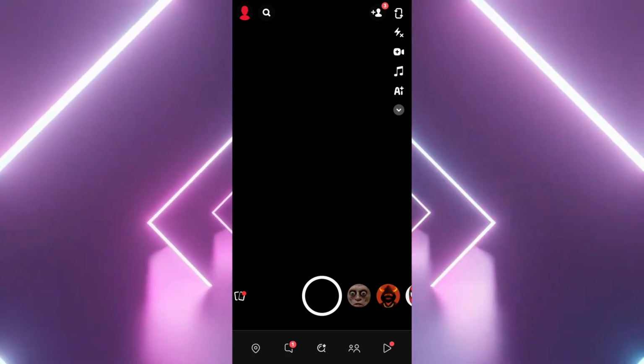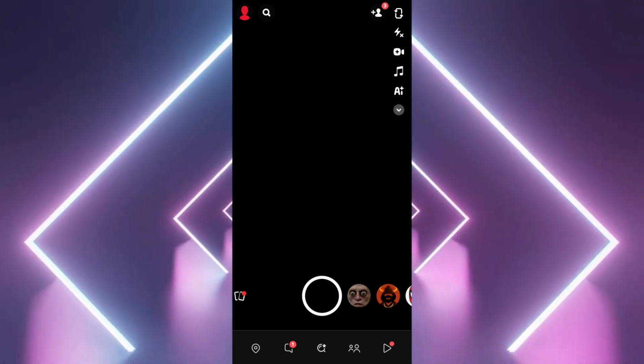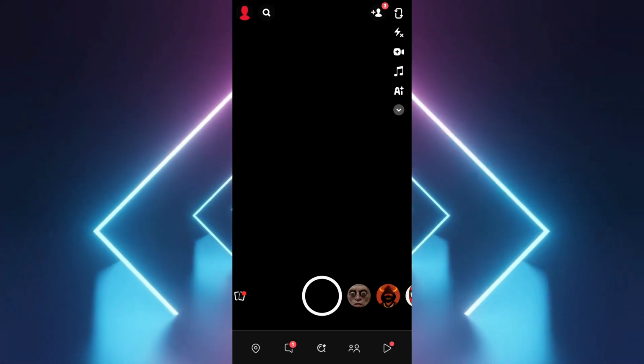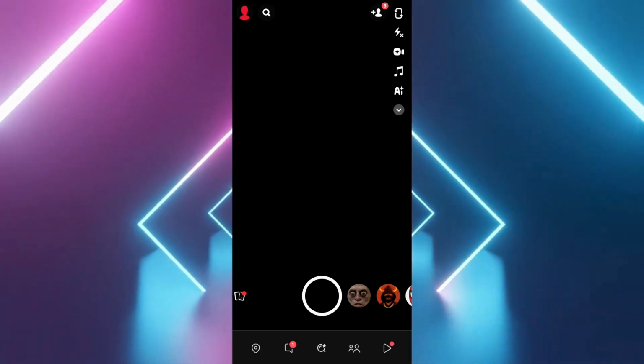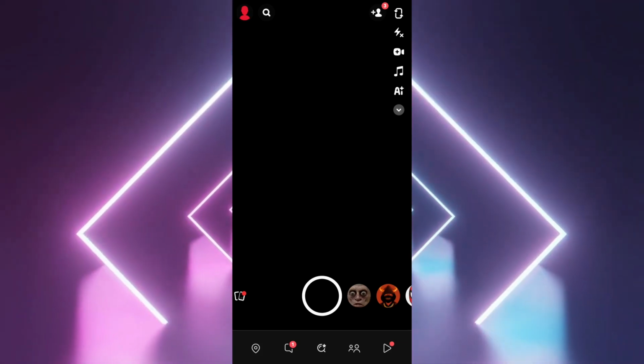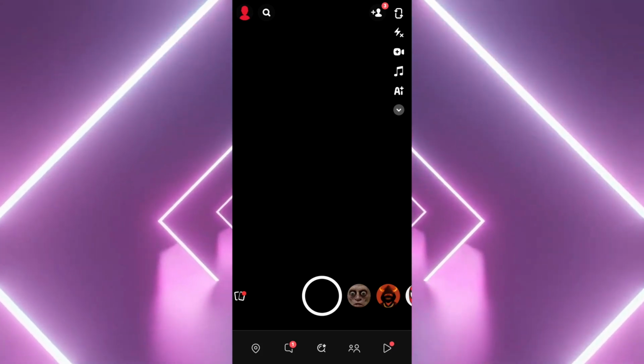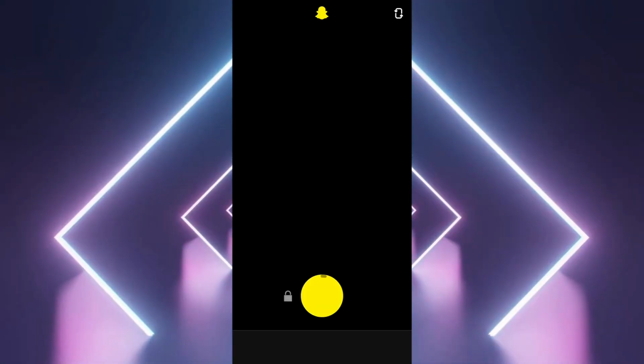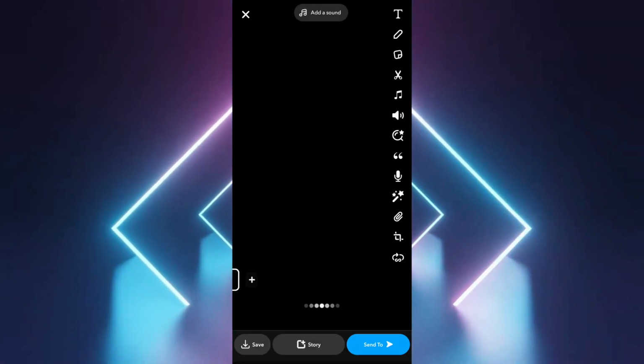In this video I will show you how to send pictures from your photo gallery as snaps on Snapchat, whether you're using an iPhone or an Android device. Launch the Snapchat app on your iOS or Android device. Navigate to the camera interface and record a brief video, about 1 to 2 seconds. This step is necessary for the import feature to activate.